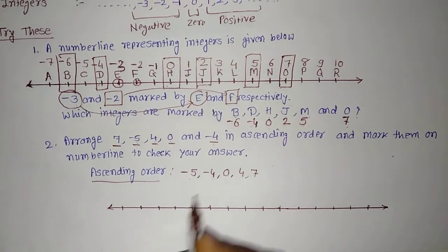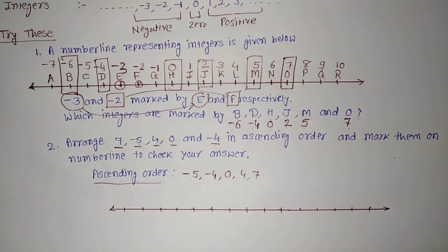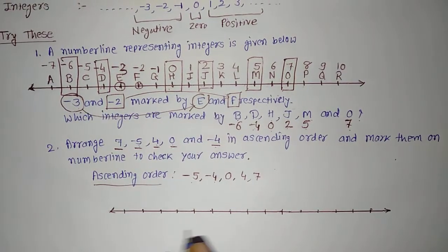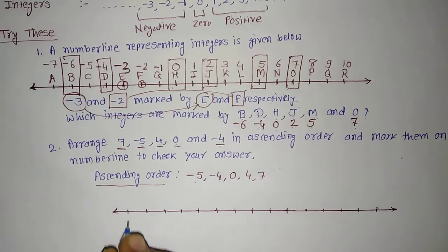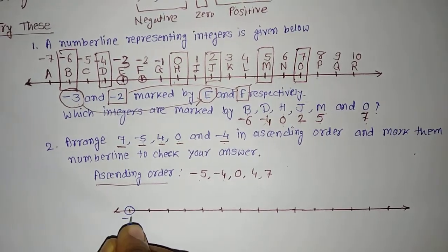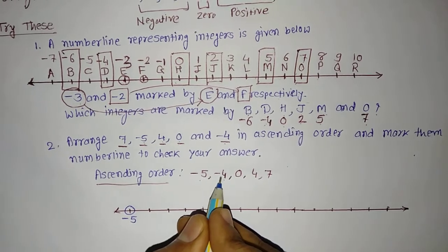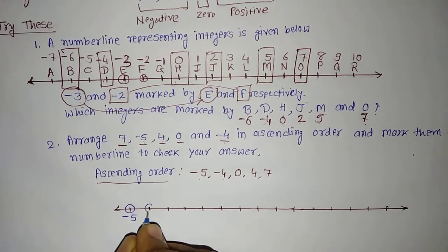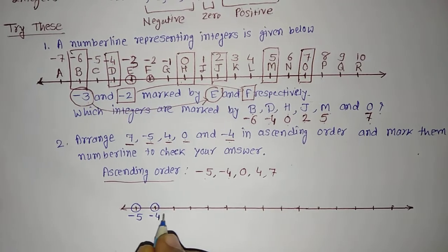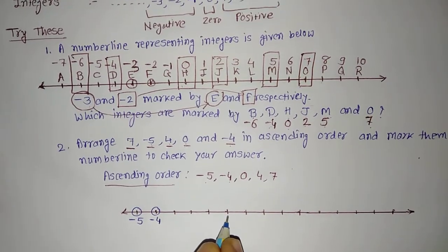Let us put it on the number line and try to find it out. We'll keep it on the number line. Let us see. That is minus 5, so I'll put it here. This number I'll consider as minus 5. Then I have put minus 4, so I'll keep it here. It is minus 4. Then afterwards we know that the numbers will be increasing.